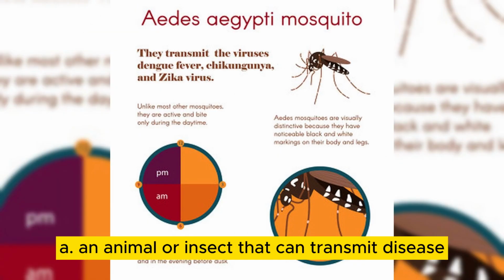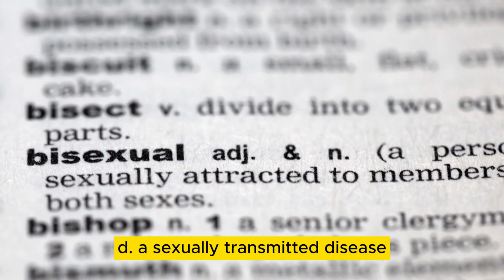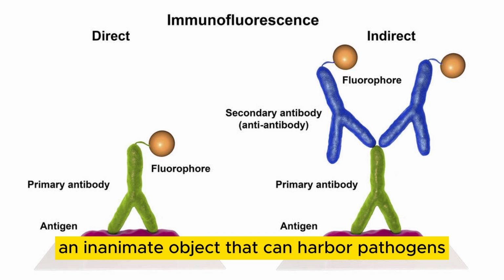A fomite is: A. An animal or insect that can transmit disease. B. A method of removing pathogens. C. An inanimate object that can harbor pathogens. D. A sexually transmitted disease. An inanimate object that can harbor pathogens.